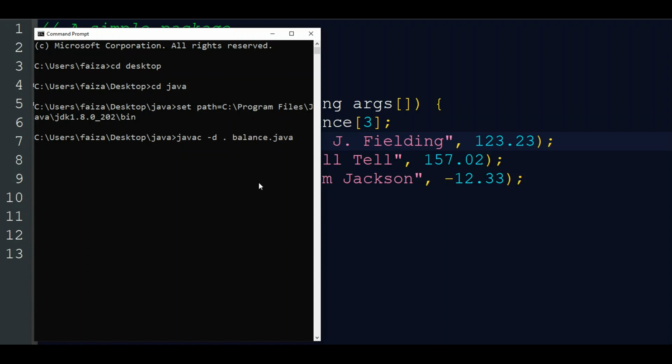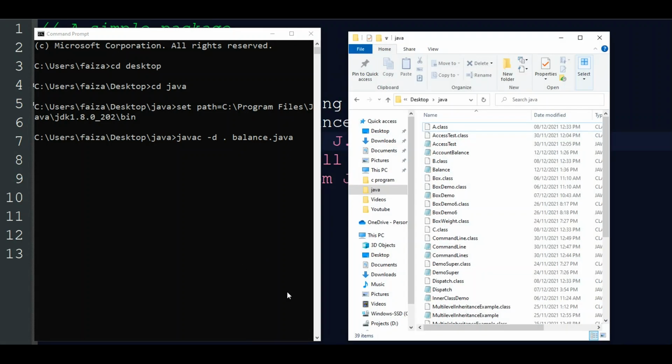Before that, we will also show our path, the desktop Java folder. In this Java folder, the AccountBalance program is there, and the Balance program is also there, but there is no mypack package. Let's see whether the folder is created at the same time we compile this.